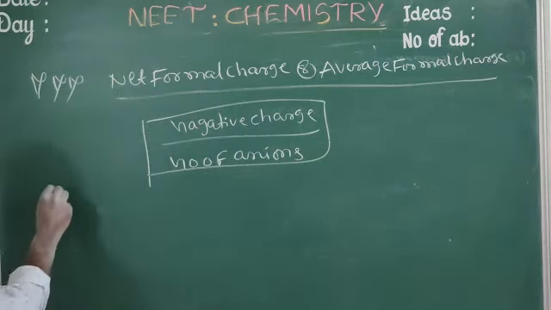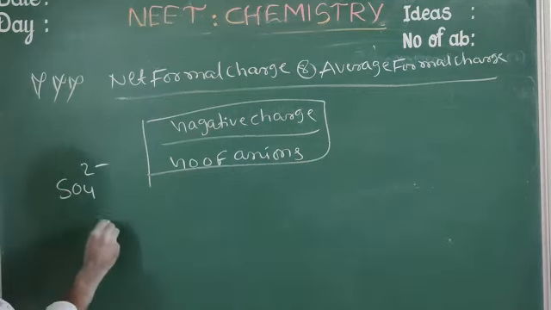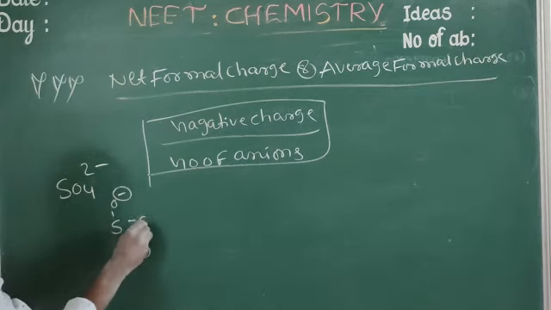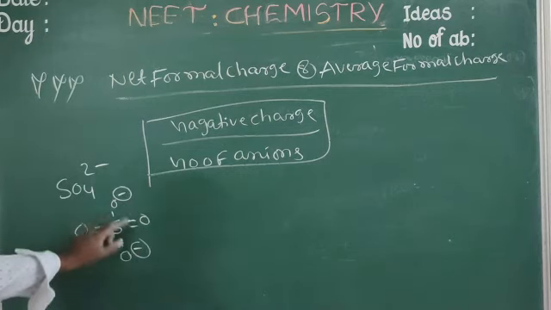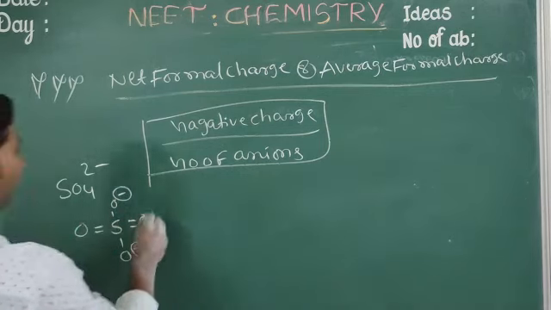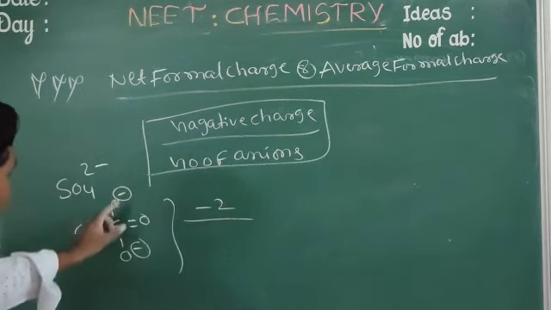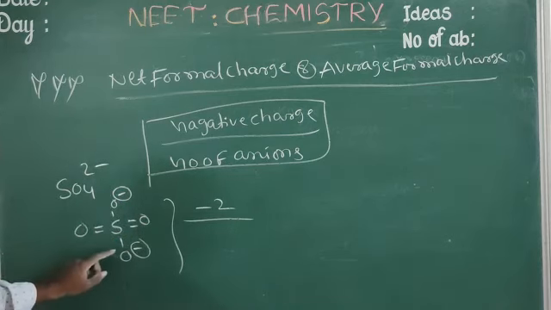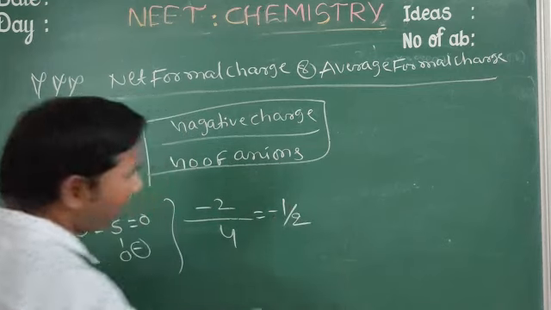For example, SO4 2 minus. This is written as S with O minus, O minus, double bond O, double bond O. Here the negative charge is 2, that means minus 2 divided by the number of anions 4, one to oxygen anion 1, 2, 3, 4. So 2 by 4 equals minus 1 by 2, or 0.5.